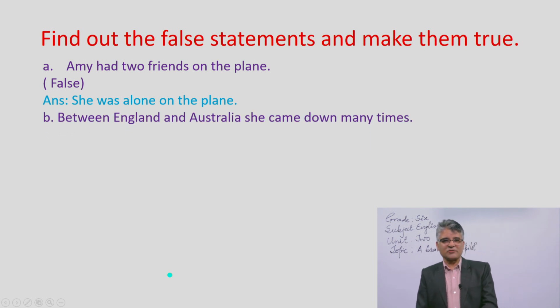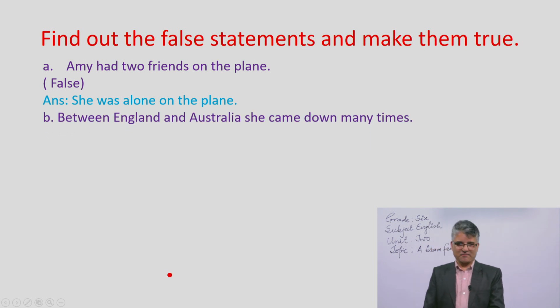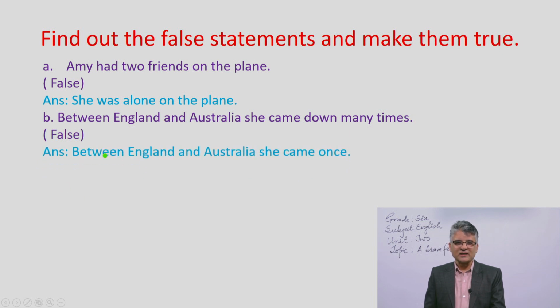Between England and Australia, she came down many times. Do you think that this statement is correct? Yes, you are right. It is not correct. It is false. What is the correct answer? Because you can see, you have to correct here. Many times is not the right answer. The correct answer is, between England and Australia she came down once. Only the first time she visited there.